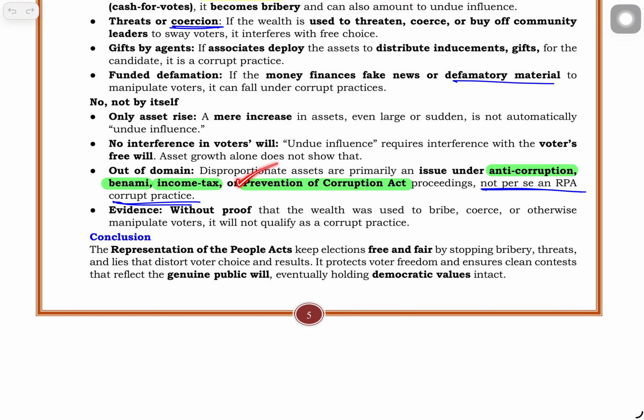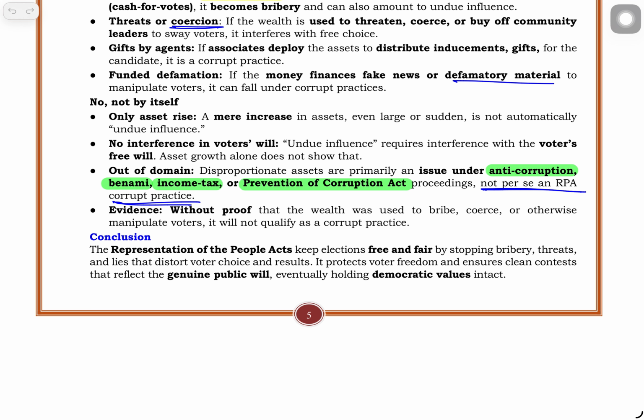Not per se a corrupt practice under RPA. It may not necessarily fall under the domain of RPA 1951. Mere unexplained assets may come under the Anti-Corruption Act, Benami Act, Income Tax Act. This is how we can argue that a mere increase in asset is not a corrupt practice.